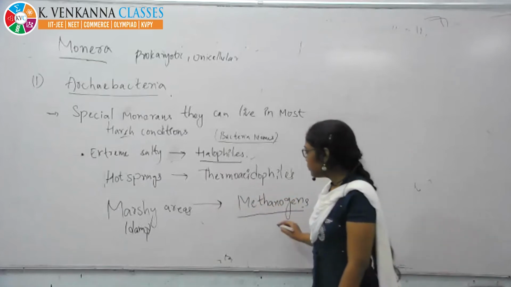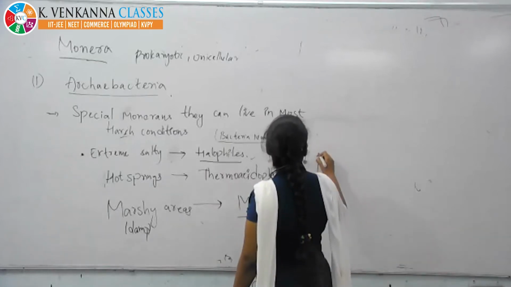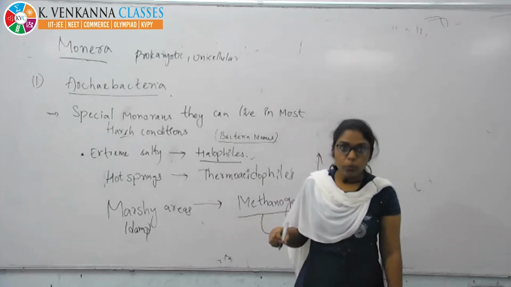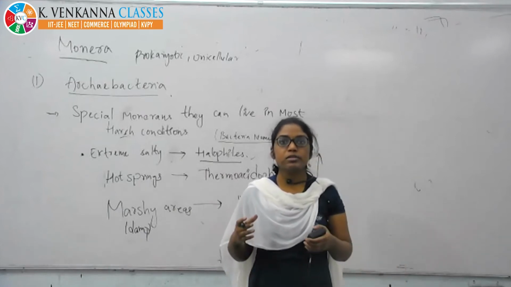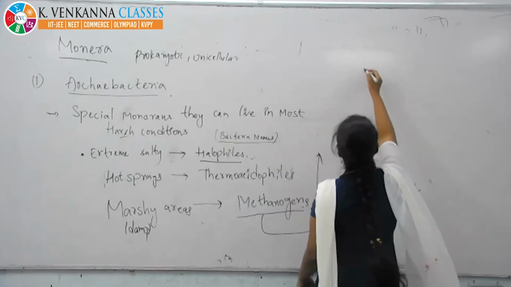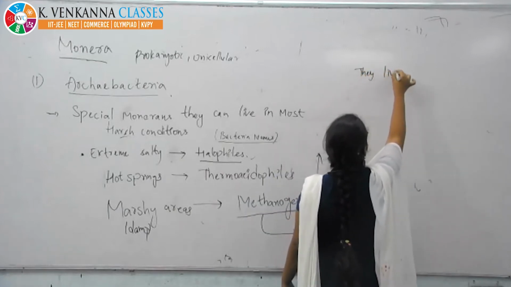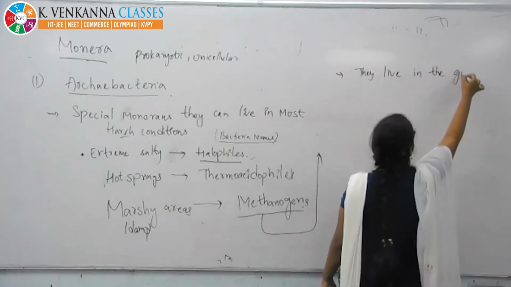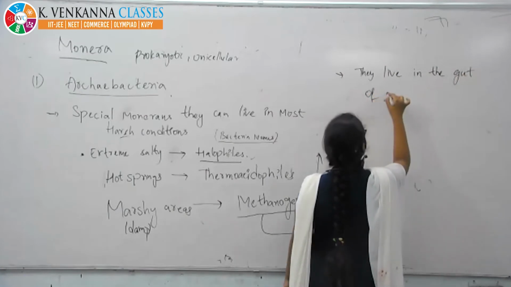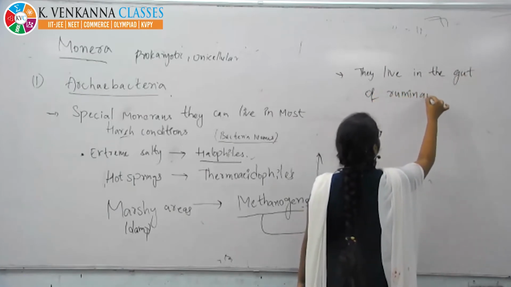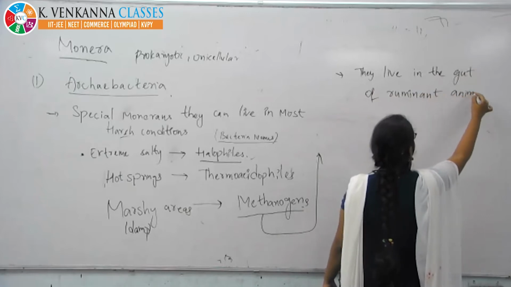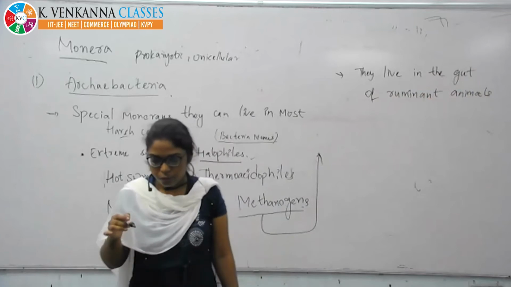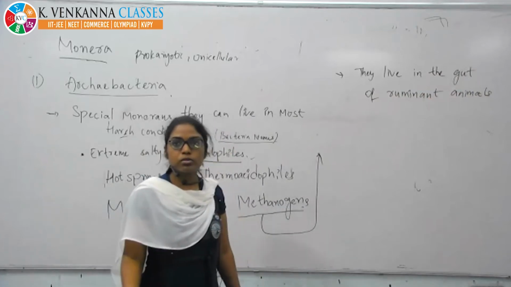Yes. Next one. See, coming to the methanogens here. What are methanogens? Methanogens, they're the bacteria. They can live in the gut of ruminant animals, the ruminant cattle. Ruminant animals such as cows, buffaloes.